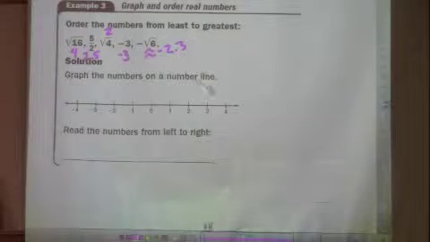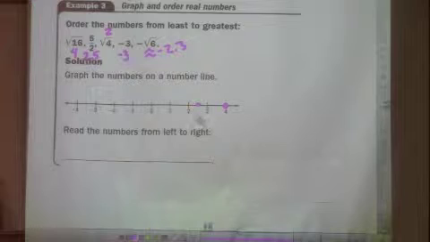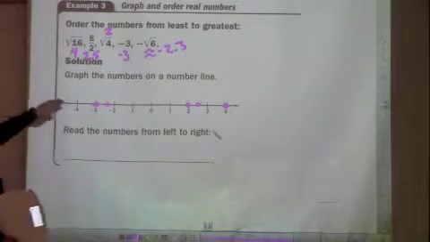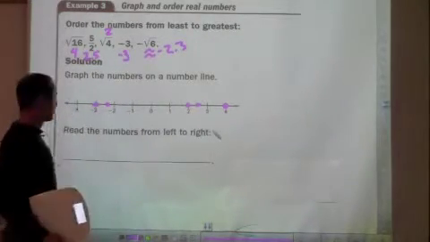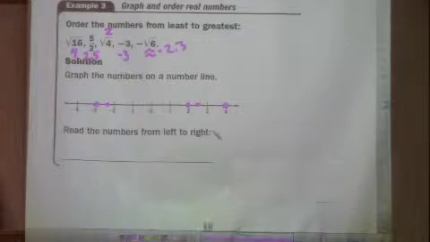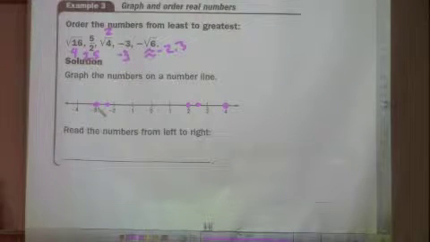We've got something going on at 4. Something going on at 2.5. Something going on at 2. Something going on at negative 3. Negative 2 point something, maybe negative 2.3. Now that I've got them on a number line, it's very easy to put them in order from least to greatest. But just remember, when you put them in order, we have to write them as they're originally written. So did they give us negative 3?